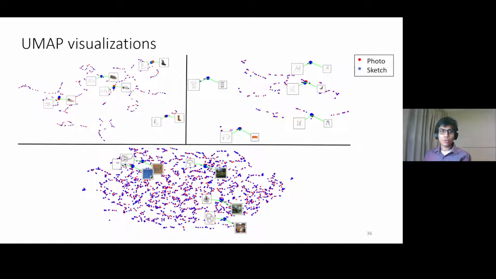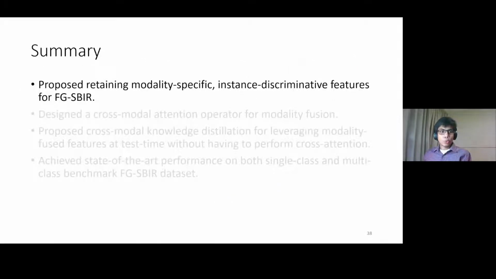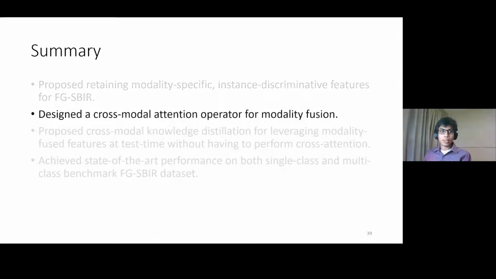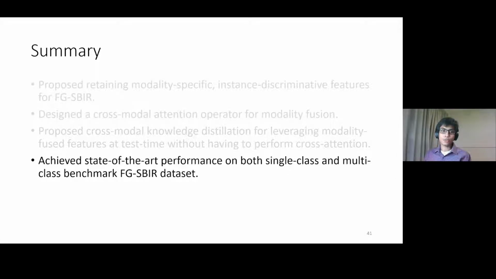UMAP visualizations of the representation space show that our model is able to properly align the photo and sketch modalities while being instance discriminative. To conclude, we proposed retaining modality-specific instance discriminative features for FG-SBIR and designed a cross-attention based modality fusion operator for achieving the same. We used knowledge distillation as a way to leverage the richness of fused representations while avoiding test time computational overhead. Finally, we achieved state-of-the-art performance on both single-class and multi-class benchmark FG-SBIR datasets.